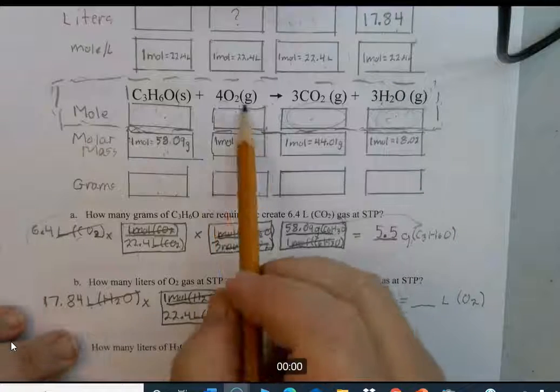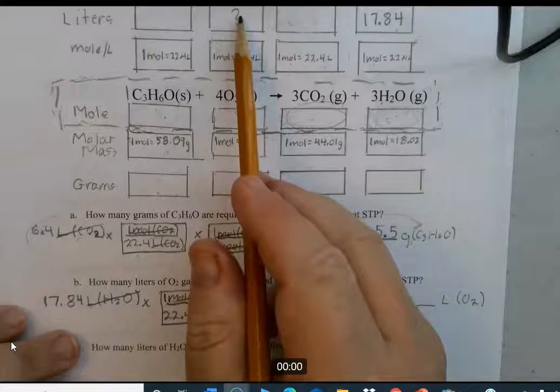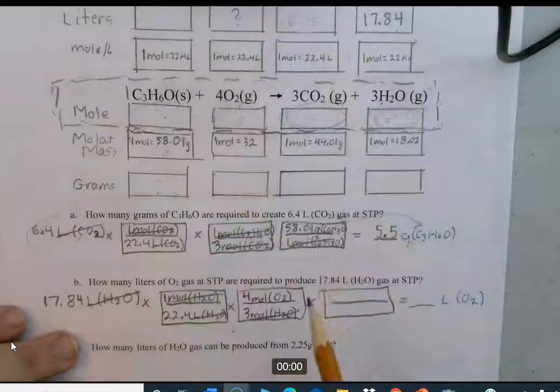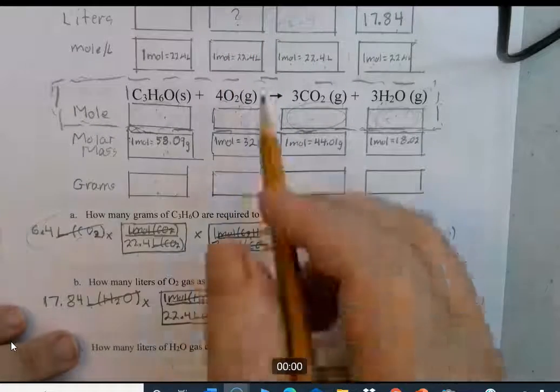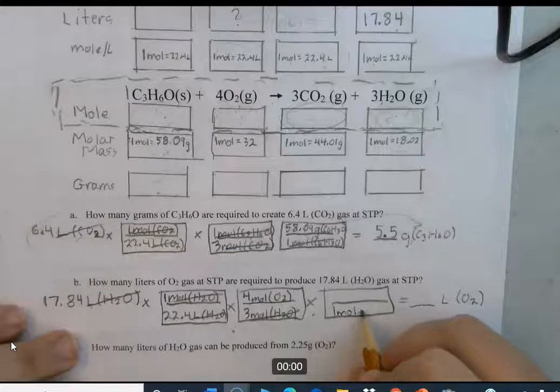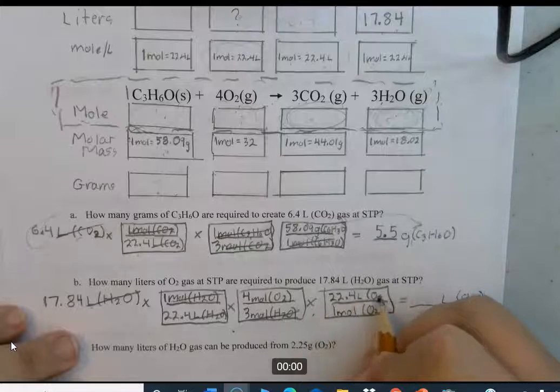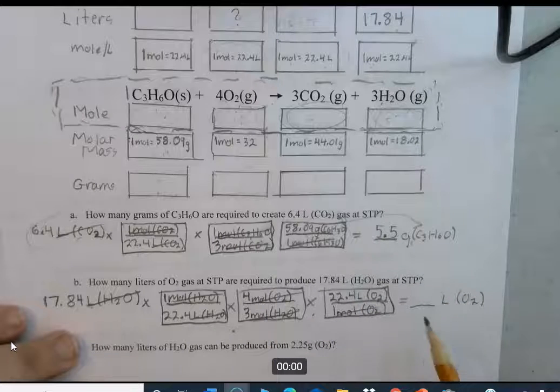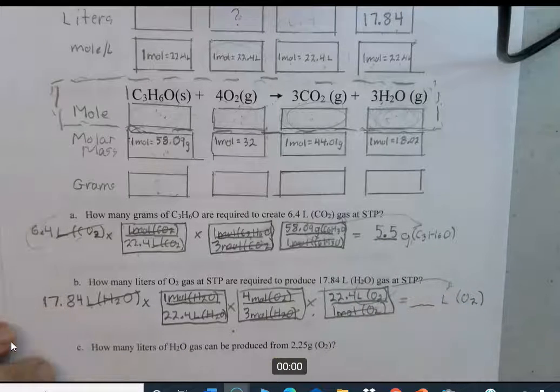Okay, now we're over here sitting in this box, and we want to come back out to liters of O2 up here. So we need moles of O2 to cancel out. There's the conversion. So 1 mole of O2 is going to have to go on the bottom. Okay, so moles of O2 cancels moles of O2, and liters of O2 is what we want to finish up with. So now we can run the numbers. Now you see real quickly here, 22.4 is going to cancel with 22.4 there. That simplifies it. So 17.84 times 1 times 4, we cancel that, divided by 3, divided by 1.